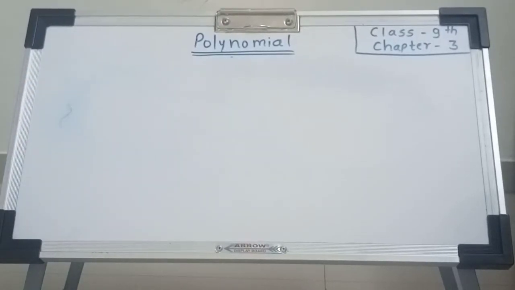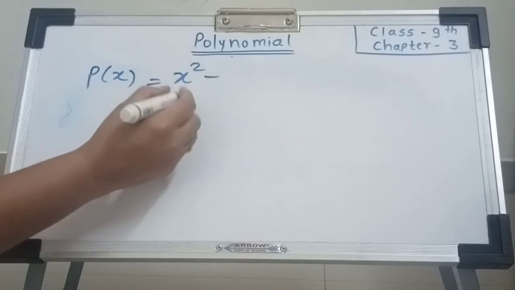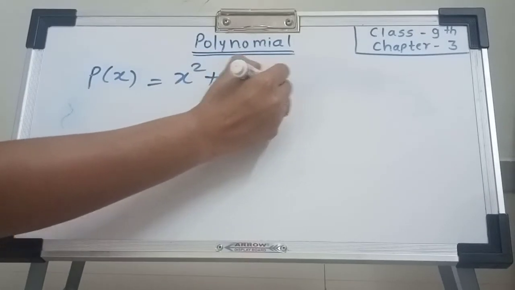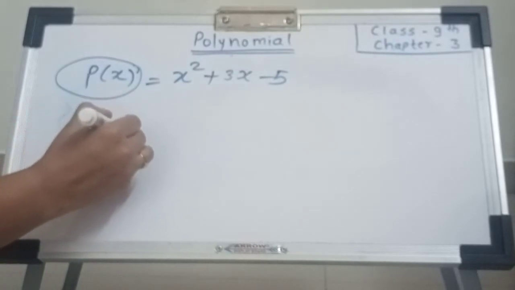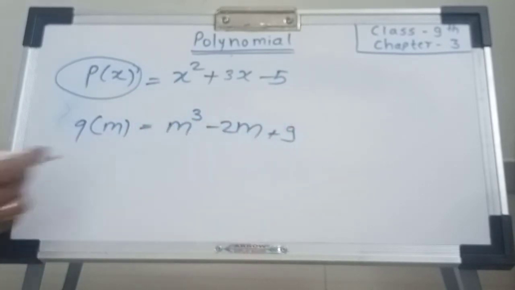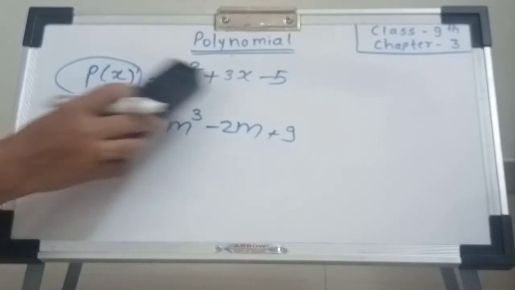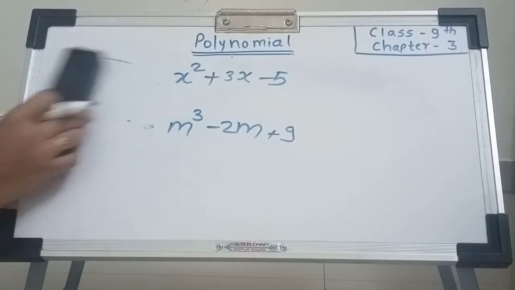Now the next one, how to write the polynomial. For example, we have polynomial p(x). When the polynomial is in the form of x variable, x square plus 3x minus 5, we can write this polynomial as p(x) because here we use variable x. Suppose we have the polynomial in the terms of m cube minus 2m plus 9. This polynomial is in the terms of m. Hence, you can write this as q(m), means variable m and the polynomial is q. Q polynomial having m variable.